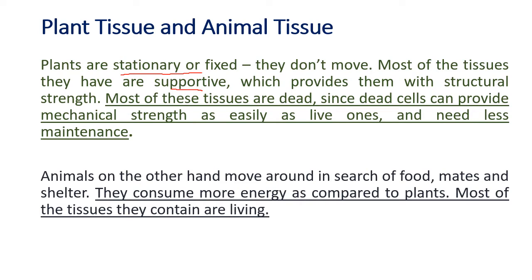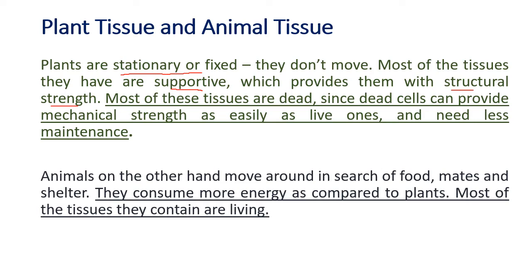What does supportive tissue mean? The tissue of the plant has to give them structural strength. Structural strength means the roots have to be in such a way that the plant stands straight. Then, with the weight of the branches and the fruit on the trees, the stem should not break. All this strength is called structural strength.